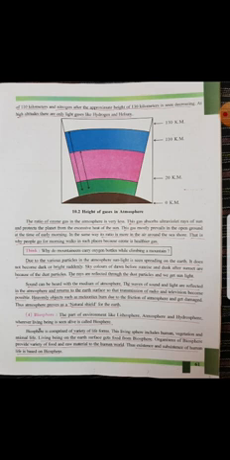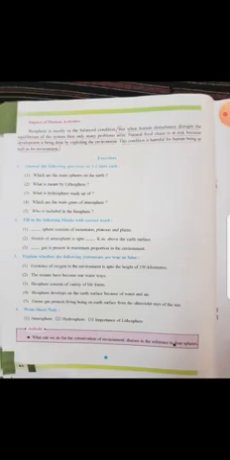Now turn to page number 62. Impact of human activities. Now the humans are performing various activities, and these activities disturb the spheres of the earth.